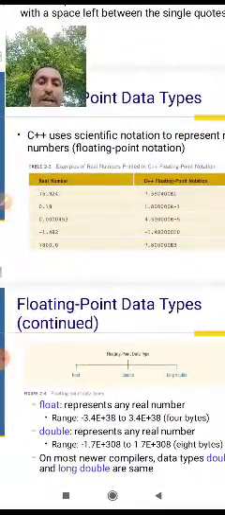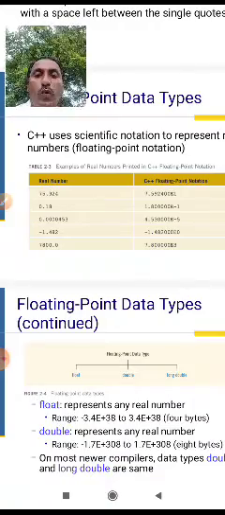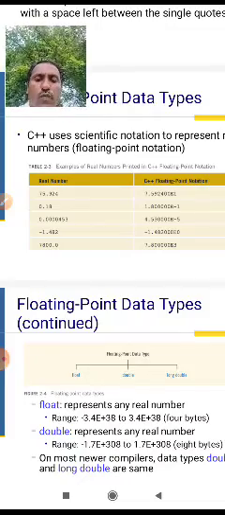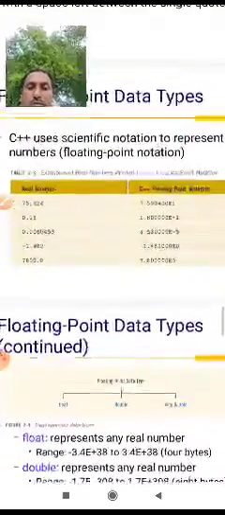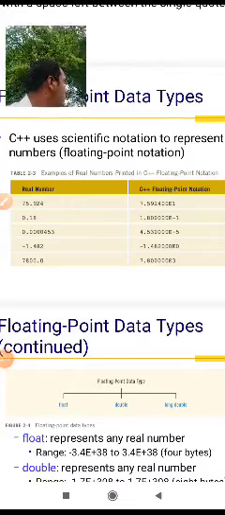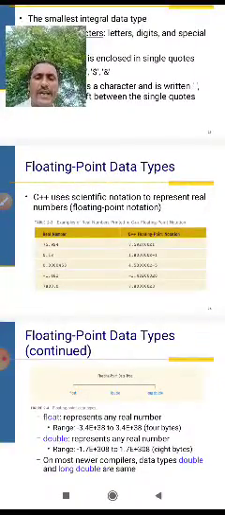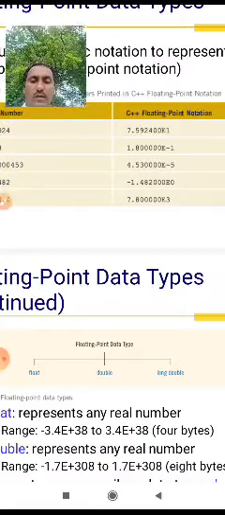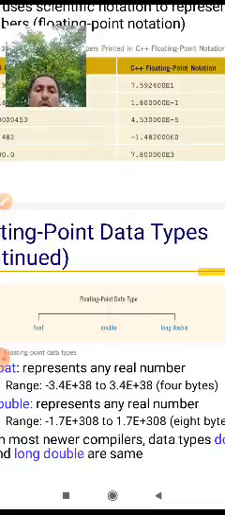Floating point data types. There are three types: float, double, and long double.